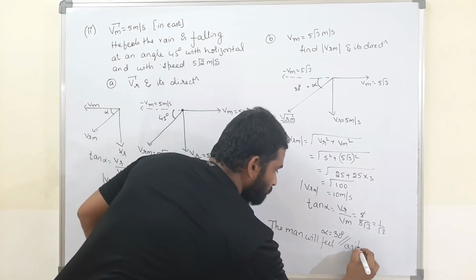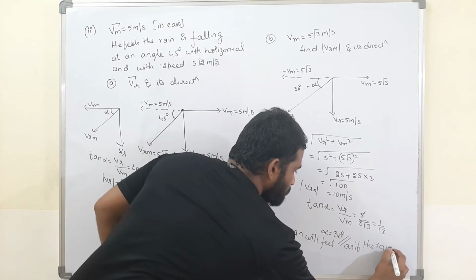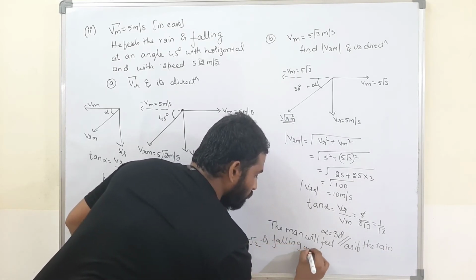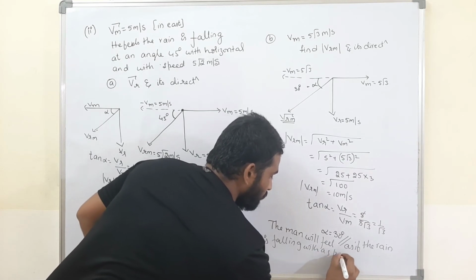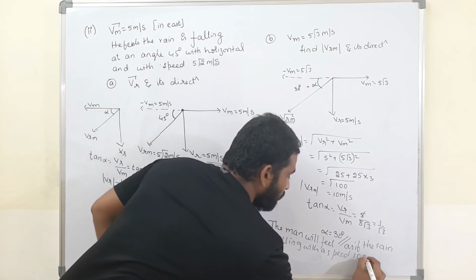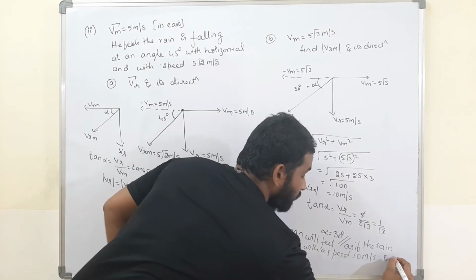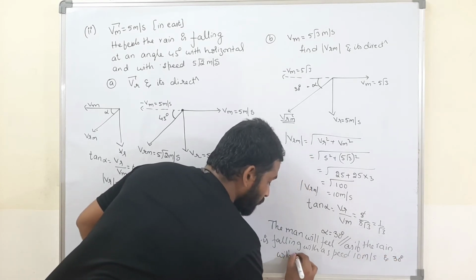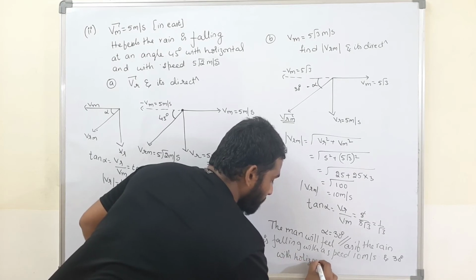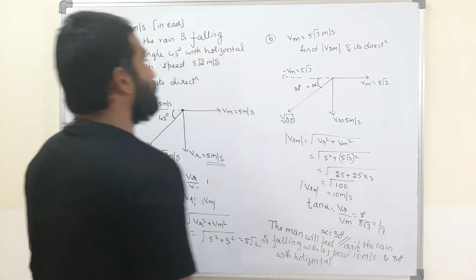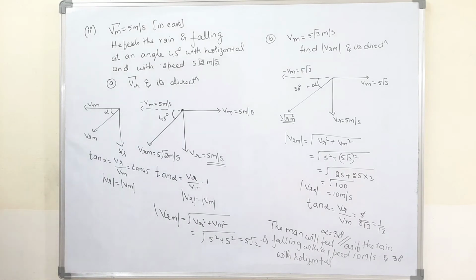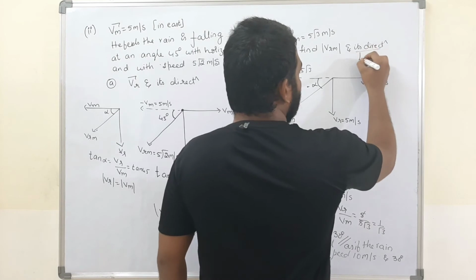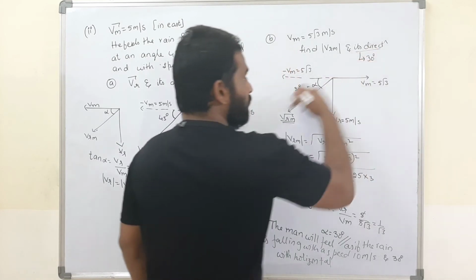That means the man will feel as if the rain is falling with a speed 10 meter per second in 30 degrees with horizontal. 30 degrees with horizontal. That means what I can say? Direction. 30 degrees in which direction?